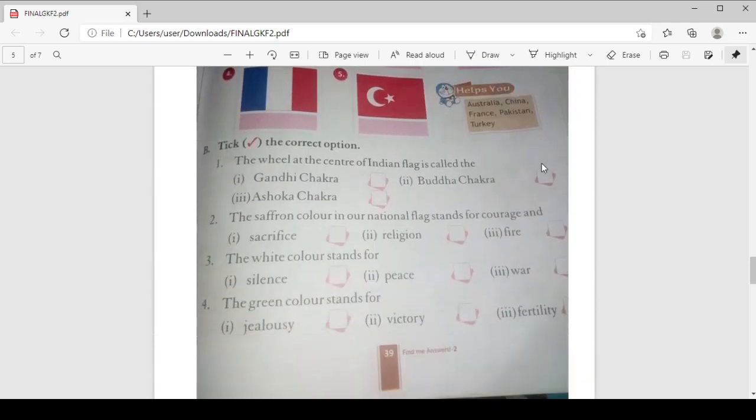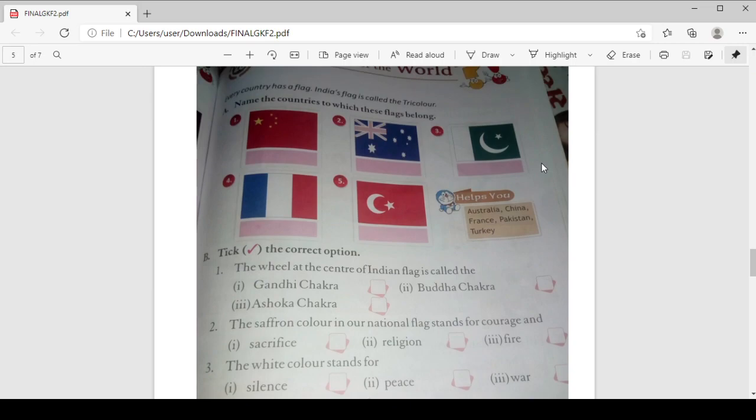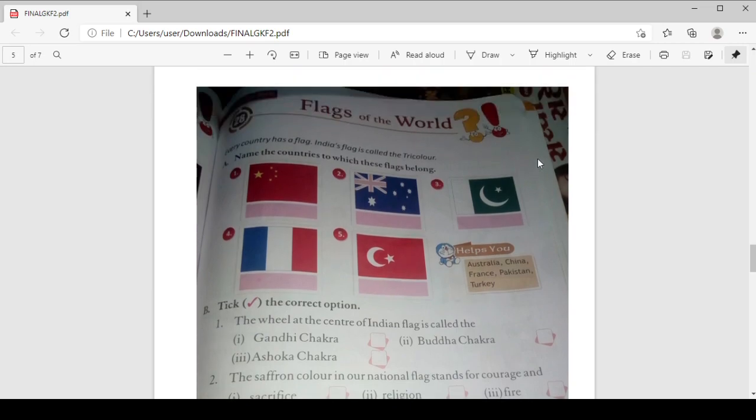Now the next page is page number 39. Different flags are there. Every country has a flag. India's flag is called the tricolor, right? So let us see.